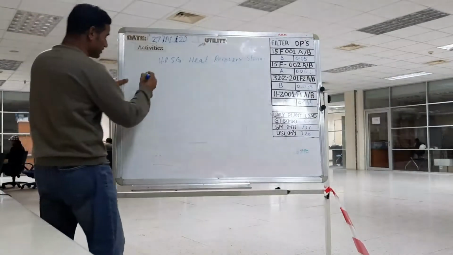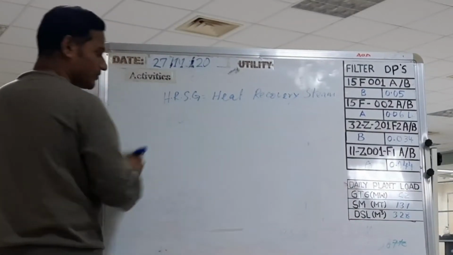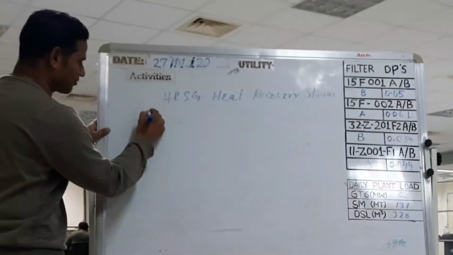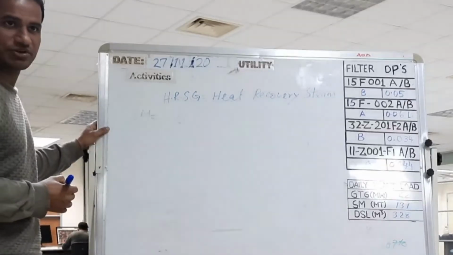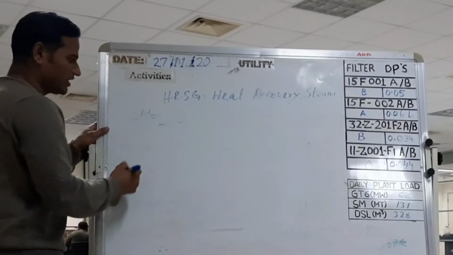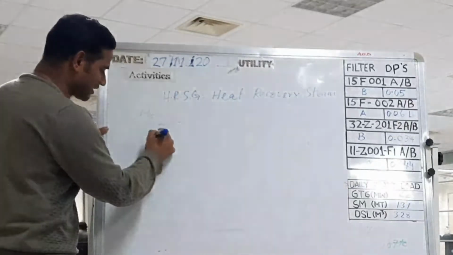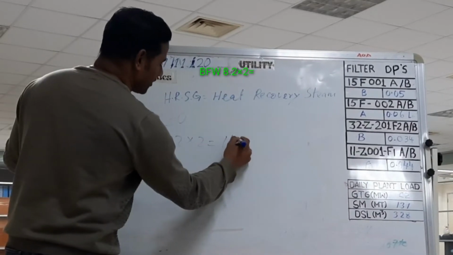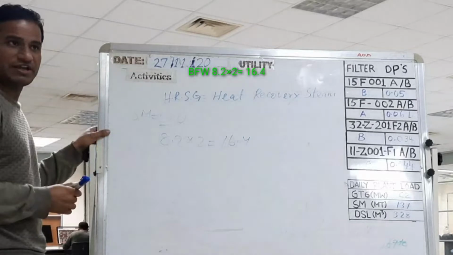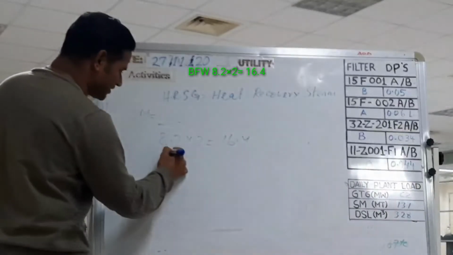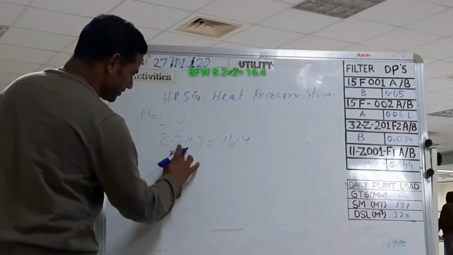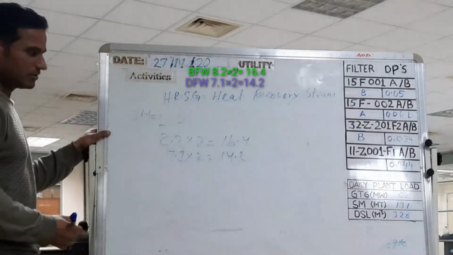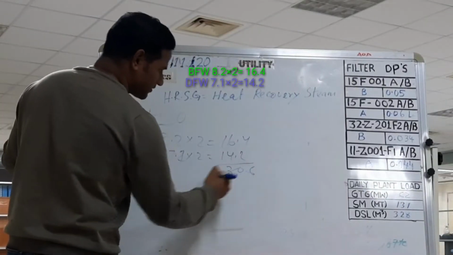For this 120 ton steam, where are we using this steam? Boiler feed water turbine, normally required 120 metric ton. Boiler feed water turbine requires 8.2, so 2 turbines, 16.4 ton for boiler feed water. De-rated feed water requires 7.1 into 2, 14.2 ton. So around this side, 30.6.